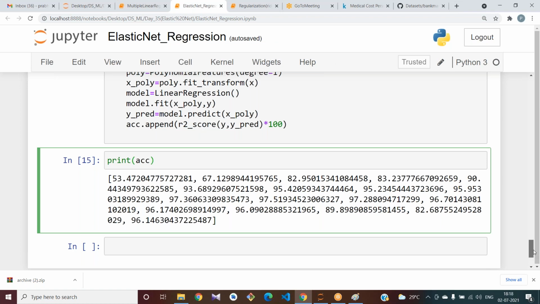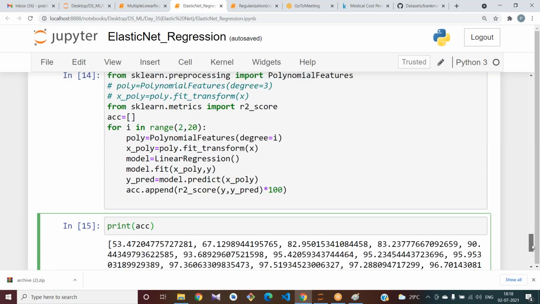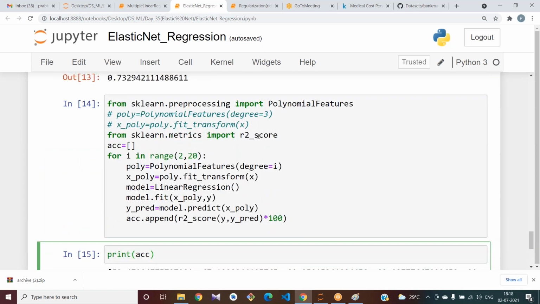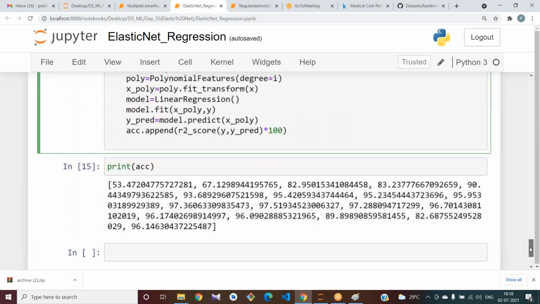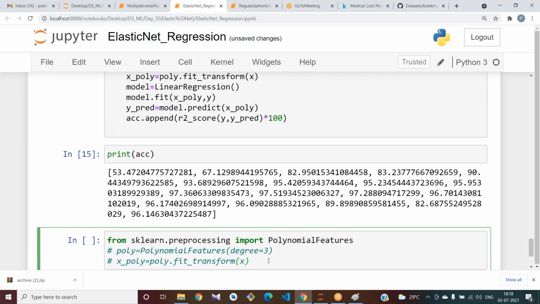And now, we have calculated the degree, no? Let us apply this. I got the degree 7. I'm taking degree 7.